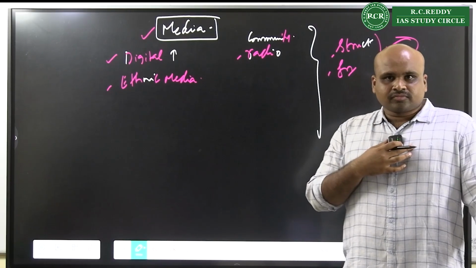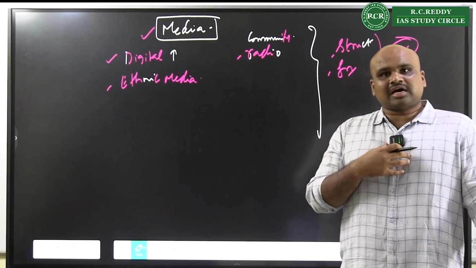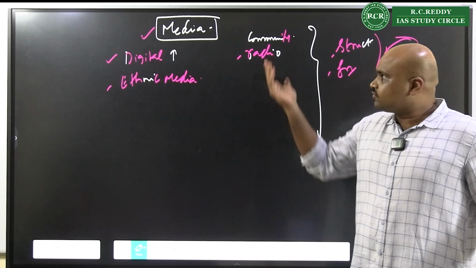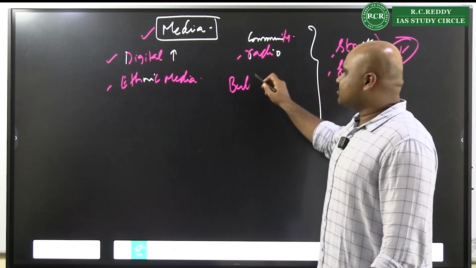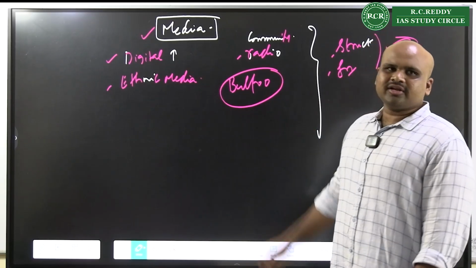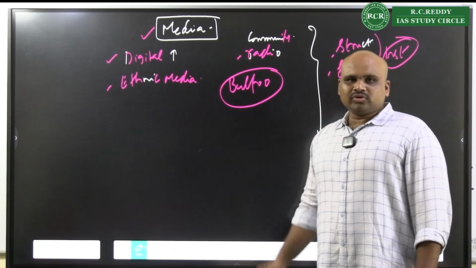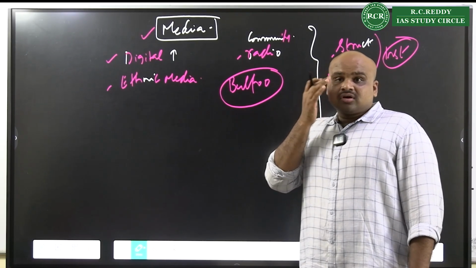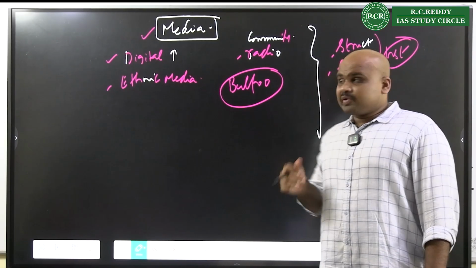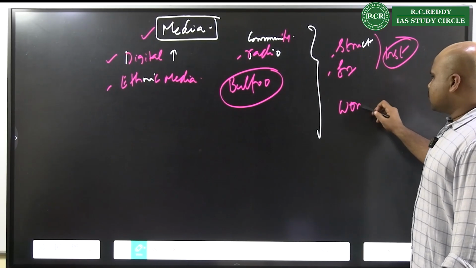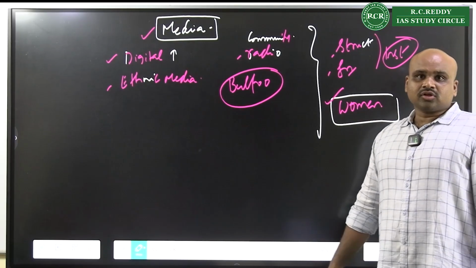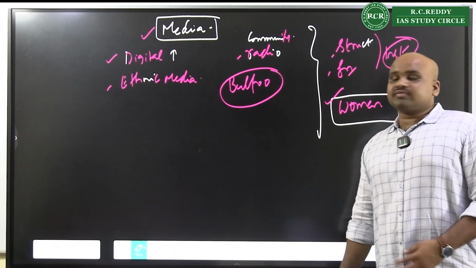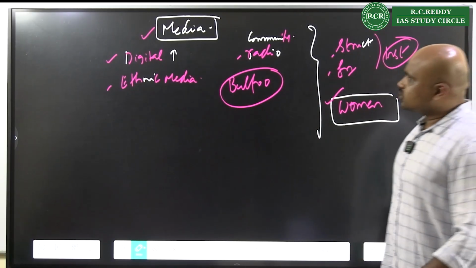field work, what is happening? Yesterday I told you media anthropologists are emerging. So in that also, if you wish to use, you can use those. One simple example that I can recollect as of now is Bultu radio with respect to Jharkhand. That has revolutionized. And please do not forget how it has changed the role of women also. The status of women, the role of women will also have to be mentioned whenever you are writing these dimensions. So this is another important aspect that you will have to remember.